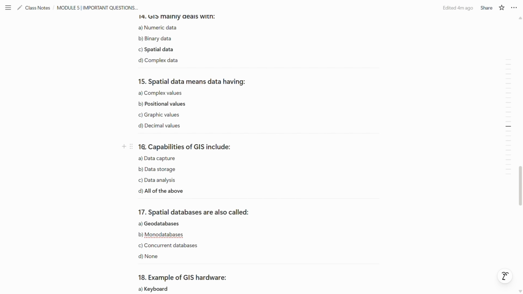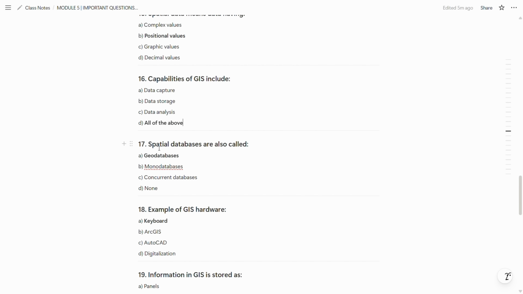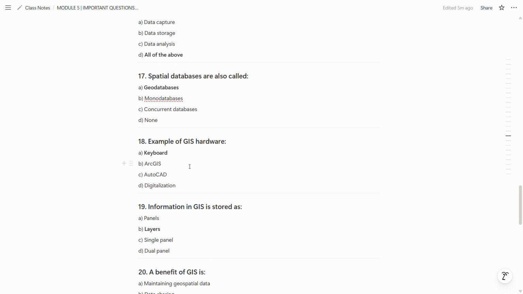Now in the 16th question capabilities of GIS include data capture, data storage and data analysis. So all of the above. Now the 17th question is spatial database are also called geodatabases. So A option is the correct answer. Now in the 18th question example of GIS hardware is keyboard.